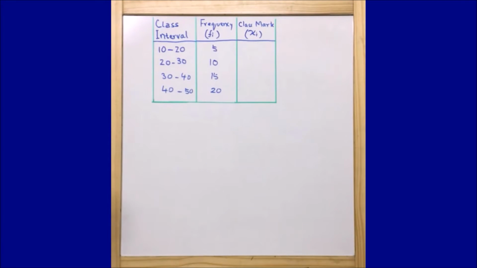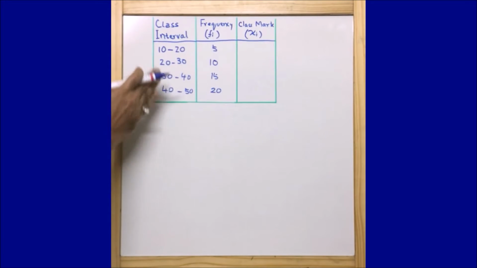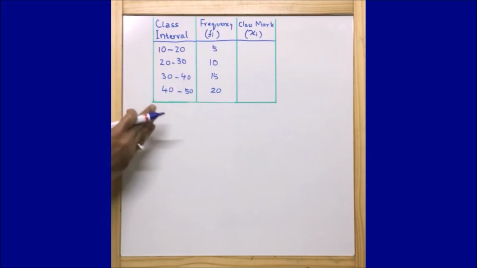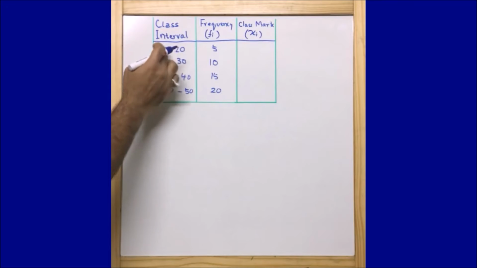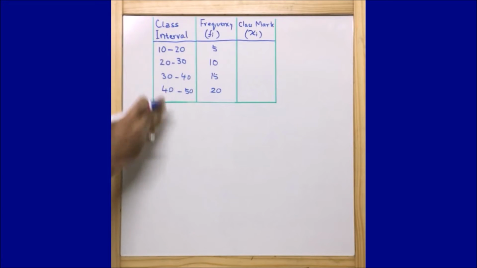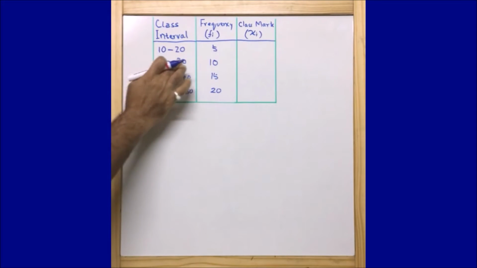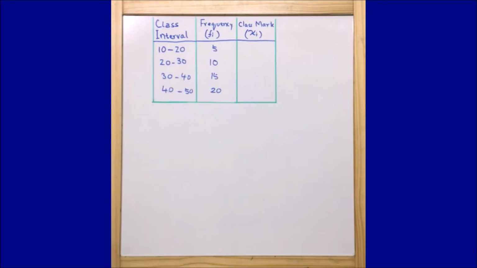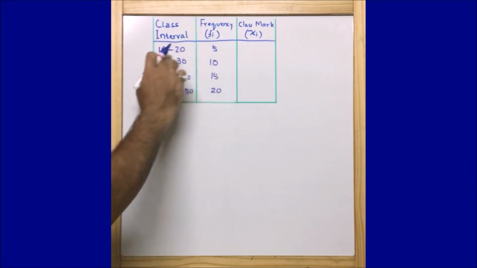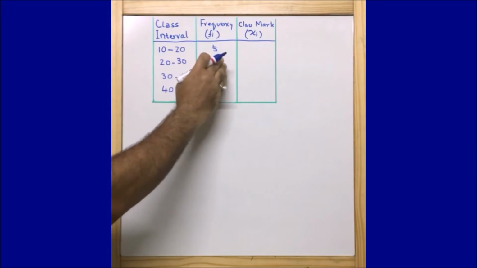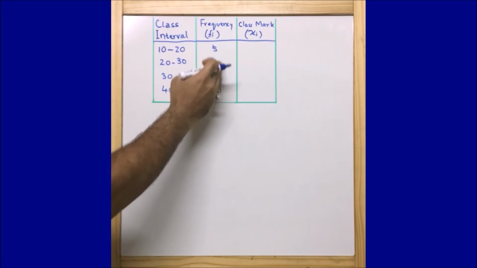Now here this class interval like 10 to 20, 20 to 30, 30 to 40, 40 to 50, we call this a class interval, and this is grouped data. This is not ungrouped data. Ungrouped data is something like 10, 20, 30, 40. But with a particular interval like between 10 and 20, between 20 and 30, between 30 and 40, between 40 and 50, this is called grouped data. And this is frequency: how many people are there within the age group of 10 to 20, 5. How many people are there within the age group of 20 to 30, or within the age group of 30 to 40, it is 15.